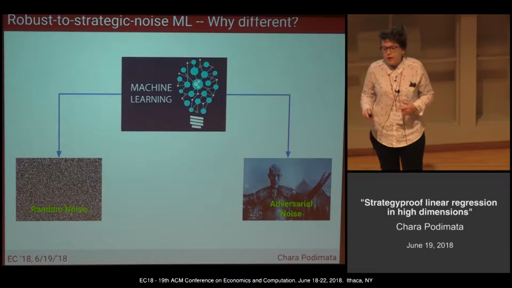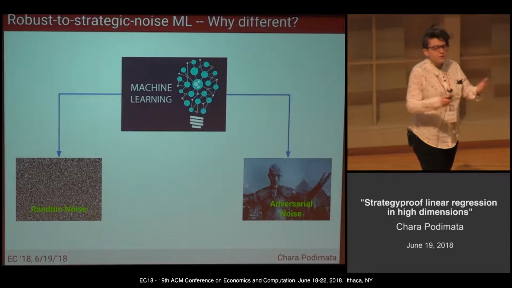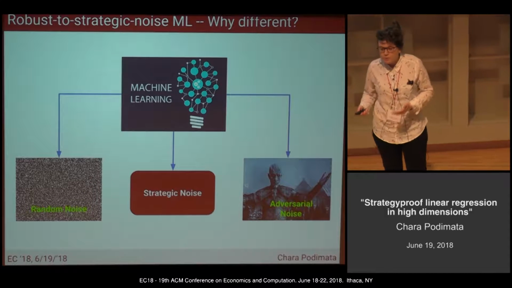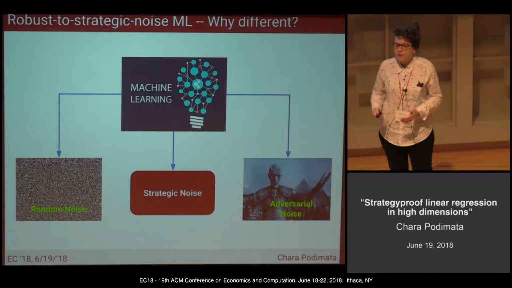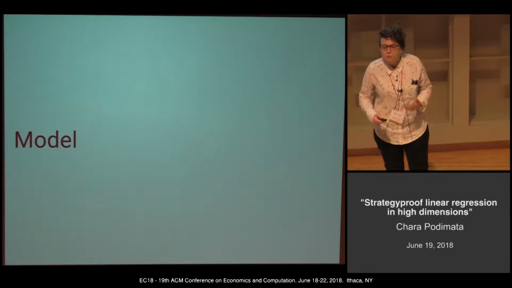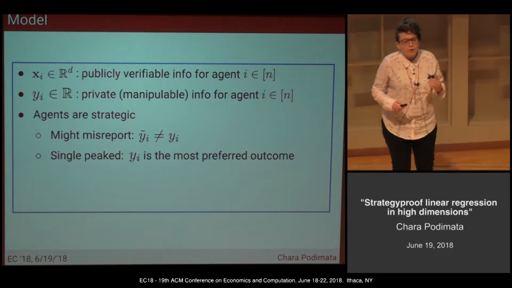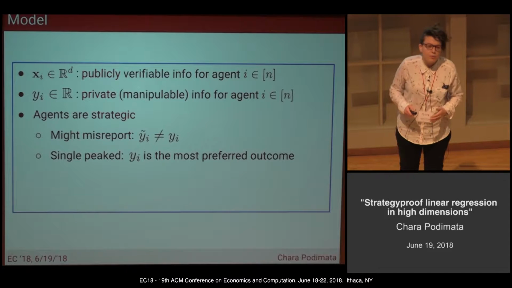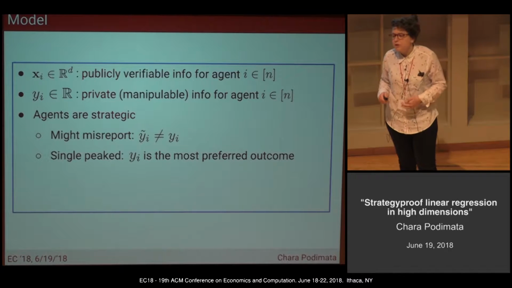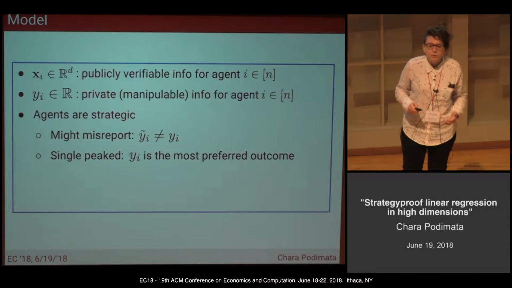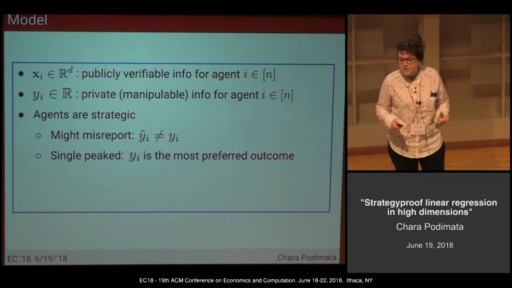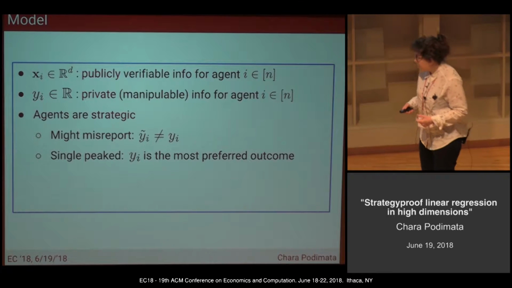The game theory and mechanism design literature gives us an interesting middle ground, strategic noise. Under strategic noise, the agent will perturb the data set up until the point that their losses surpass their gains. And to make this slightly more formal, in our model, our agents will control one data point. The xi's, the independent variables, are going to be publicly verifiable information. The yi's are private manipulable information for each agent. The agents are going to be strategic in the sense that they might misreport, and they have single peak preferences.